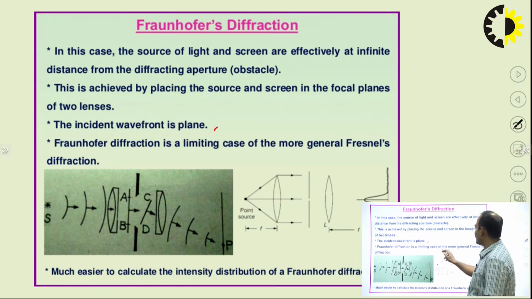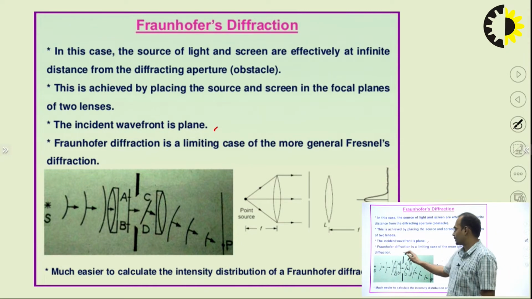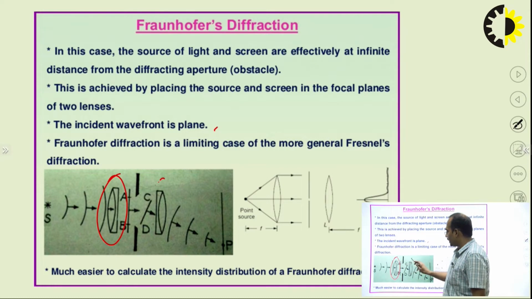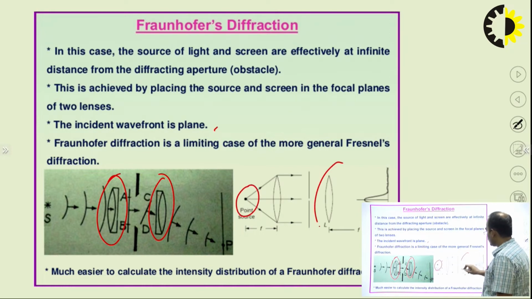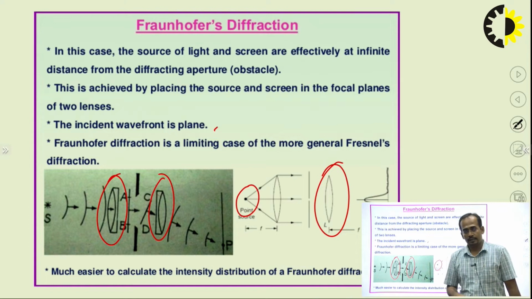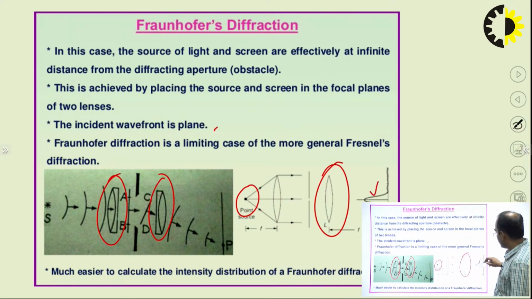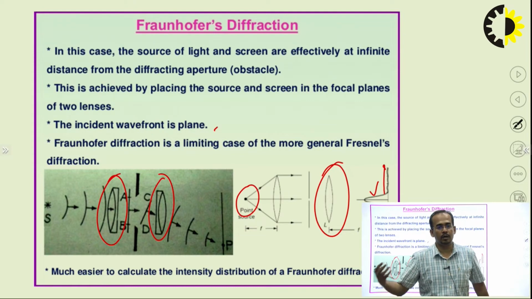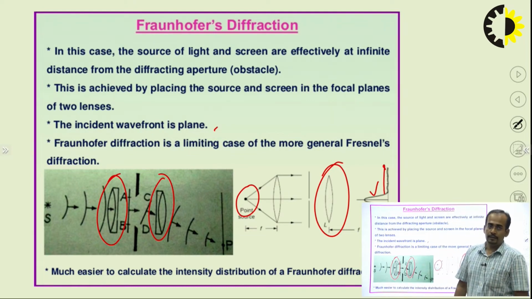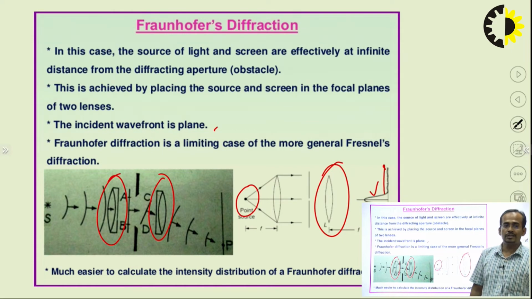Fraunhofer diffraction is a limiting case of the more general Fresnel diffraction. You can see here we are using different lenses, but they are in the same plane. We are using the point source and we are getting the output. At the center we get the maxima, and as we move away from the center in the y direction, we get the minima, or you can say the secondary maxima and minima consecutively. And the intensity distribution of Fraunhofer diffraction is much easier to calculate.